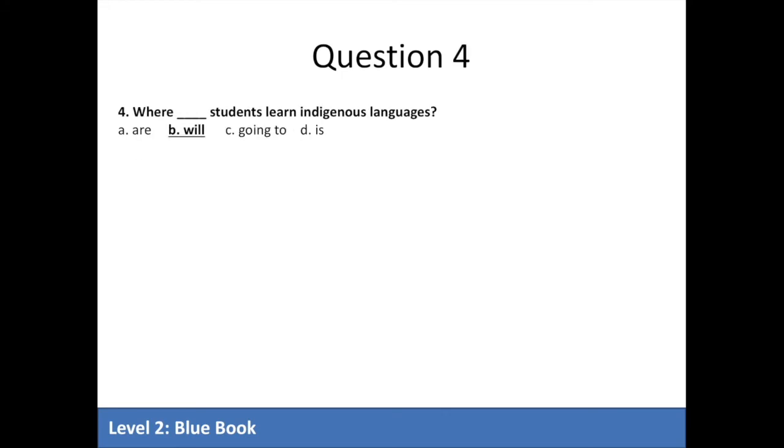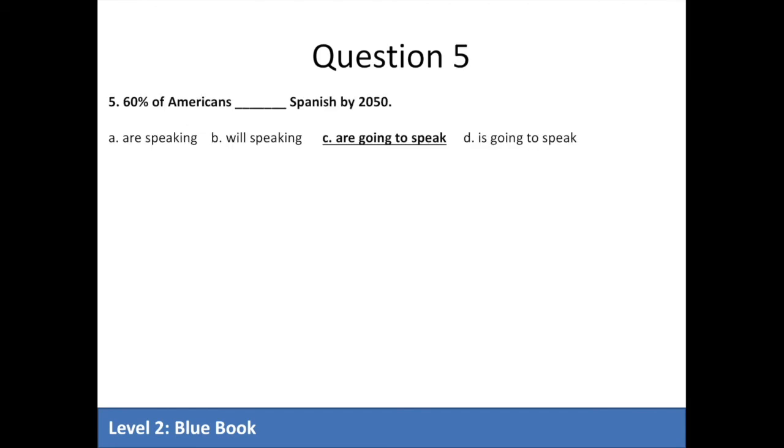Question 4. Where blank students learn indigenous languages. Again, we're asking a question about the future, so here we can use will. B is the correct answer. Question 5. 60% of Americans blank Spanish by 2050. Here we have a prediction. We can use be going to, so C is the correct answer.